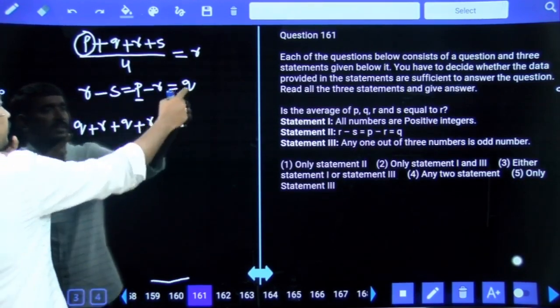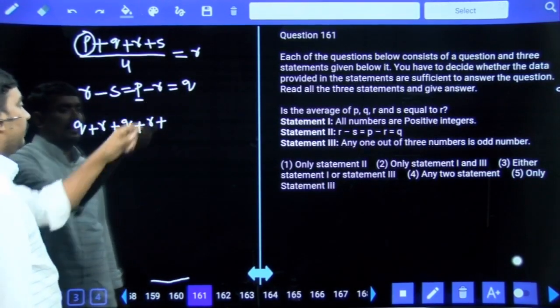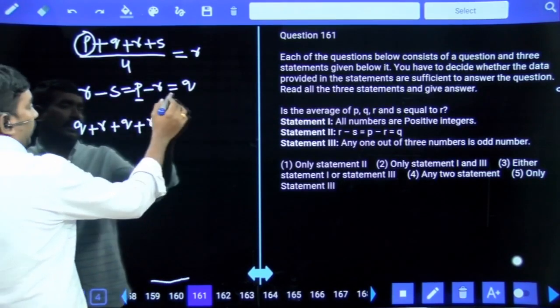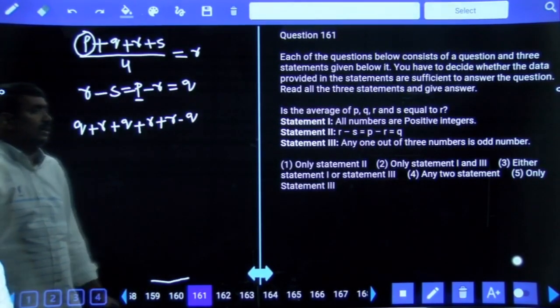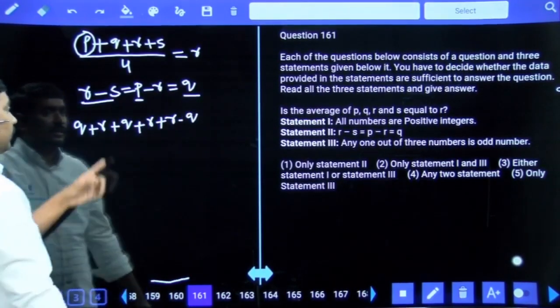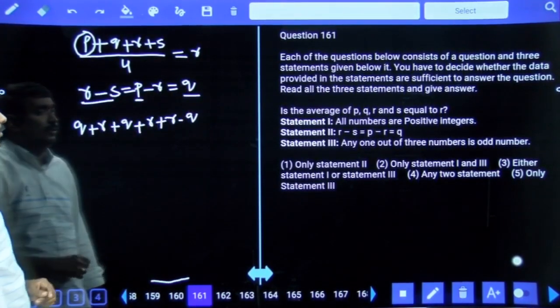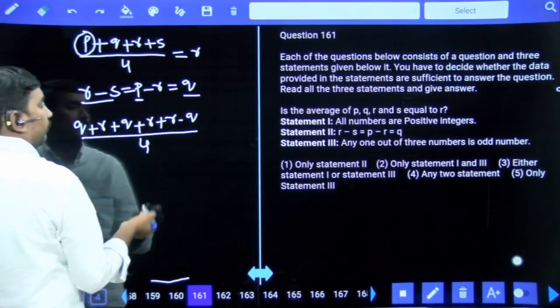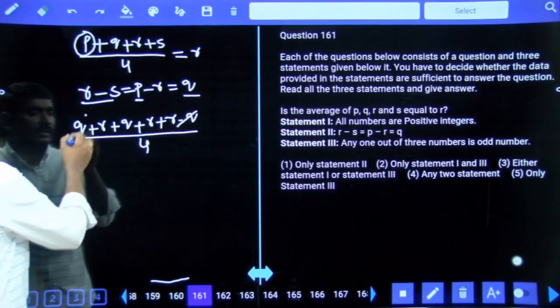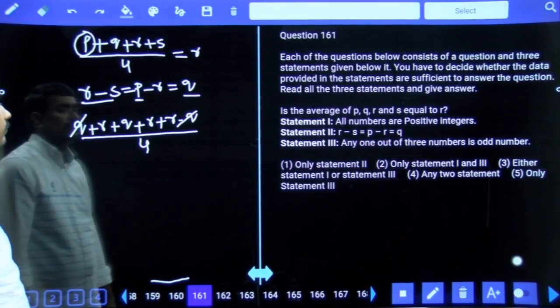R minus S is equal to Q. Then S is equal to R minus Q. From these two equations, average is (P plus Q plus R plus S) by 4, so P is Q plus R, S is R minus Q. Minus Q plus Q will get cancelled.